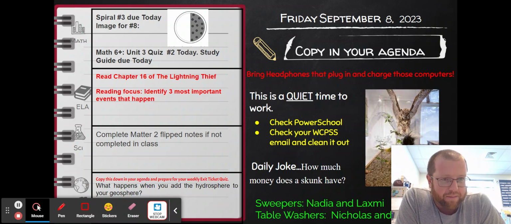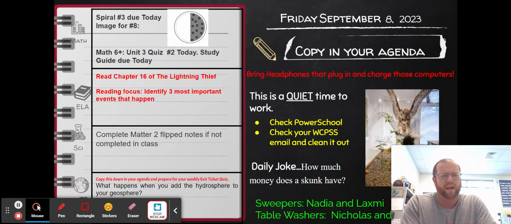So we're going to start talking about finding the area of rectangles and then using that to find the areas of triangles and some parallelograms. And then we'll move on to surface area the following week and volume a little bit.